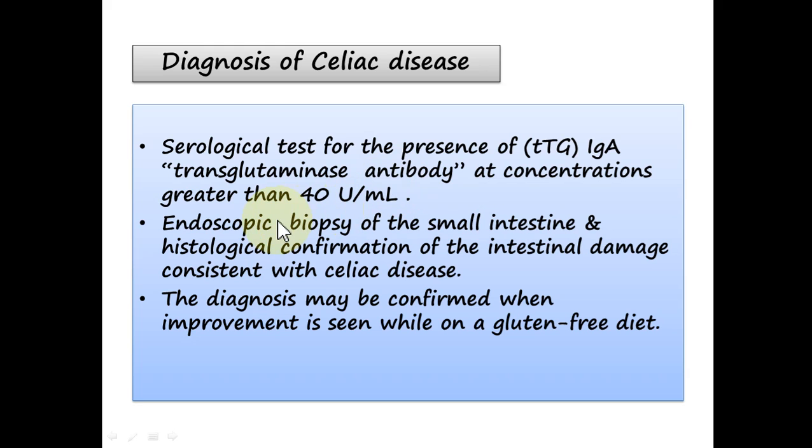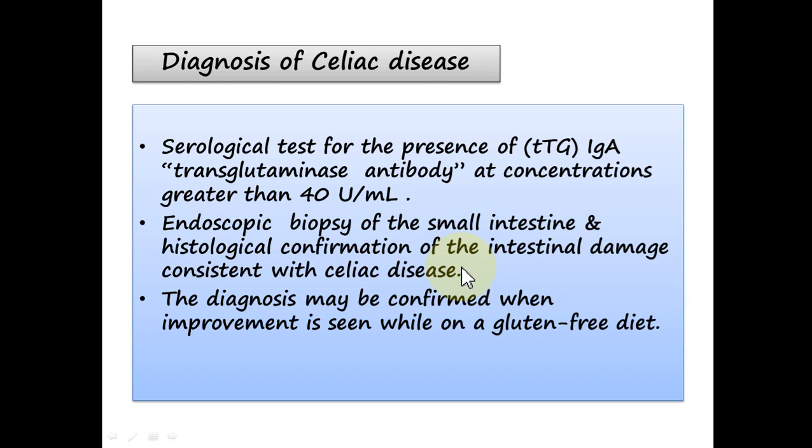For the confirmation, we do endoscopy, and through endoscopy we take a biopsy, and we see the cellular changes, the elongated crypts and flattened villi, and we can confirm our diagnosis if we do find these histological changes which are consistent with that of the celiac disease.